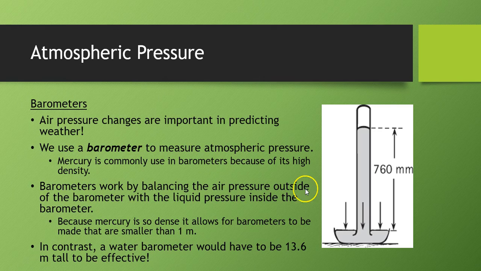The air on the outside pushes down on the liquid mercury, and that liquid mercury is pushed up into this tube, and by measuring the distance, you can determine the pressure. Because mercury is so dense, barometers can be made smaller than a meter. If you tried to make a barometer out of water, it would have to be 13.6 meters tall. So that's about 2 stories, if not more than that.